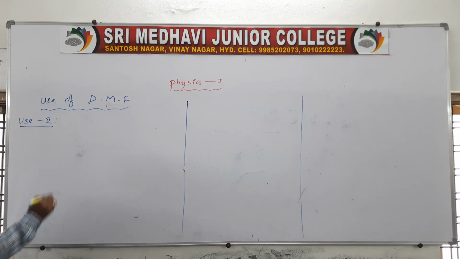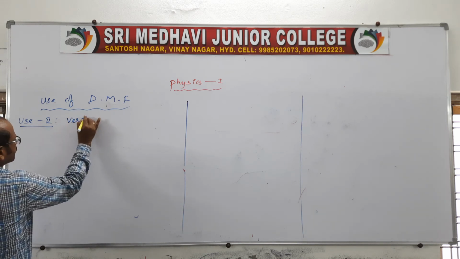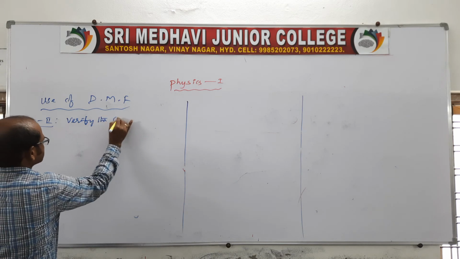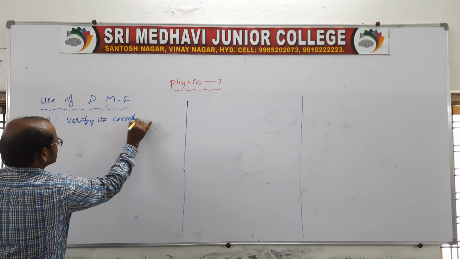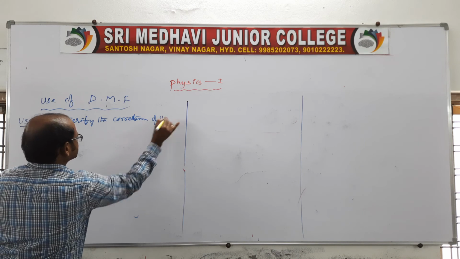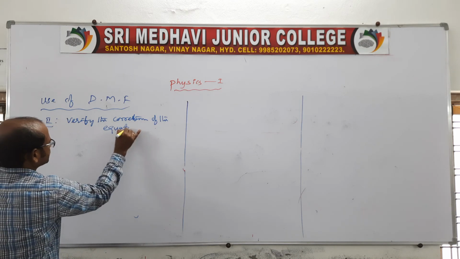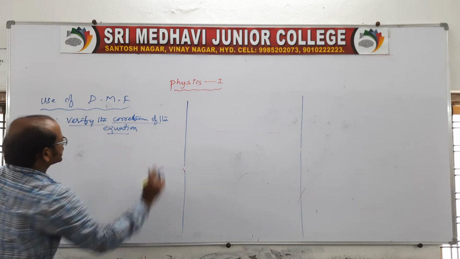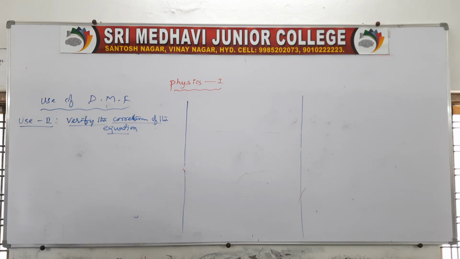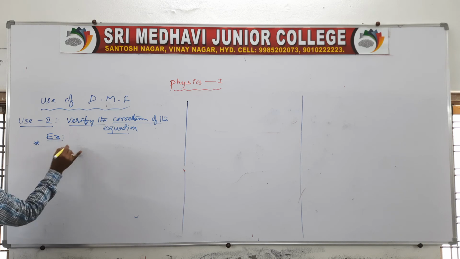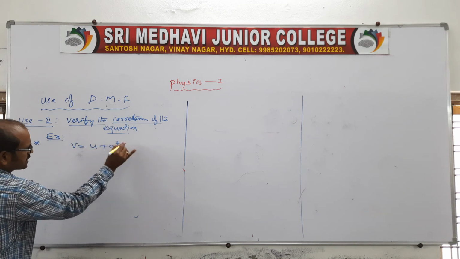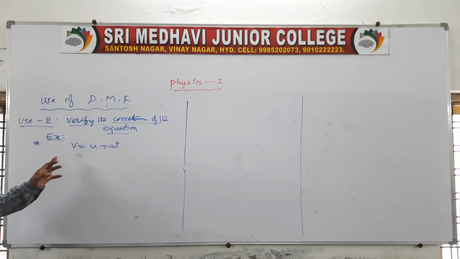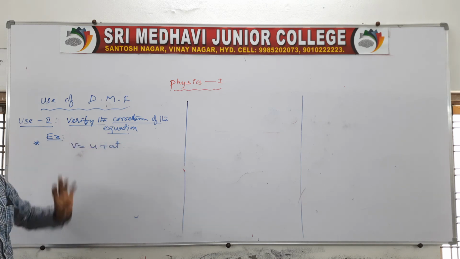Verify the correctness of the given equation. So this is the second use. Suppose now we have to verify whether the expression is dimensionally correct or not. Suppose now I am giving an example. For this example, we have to verify v is equal to u plus at. In this expression, whether it is dimensionally correct or not.